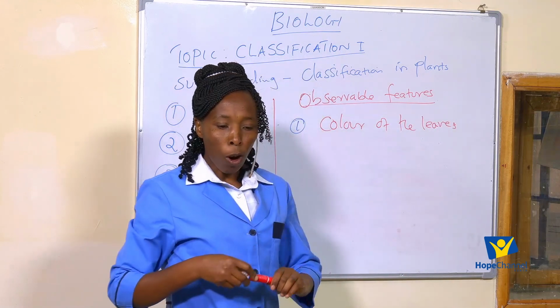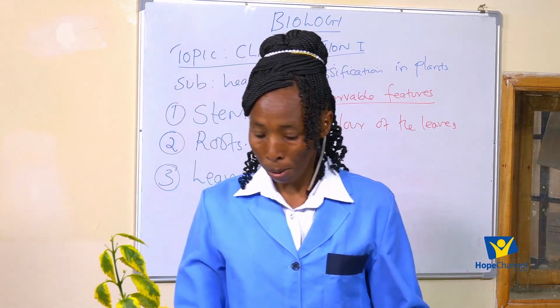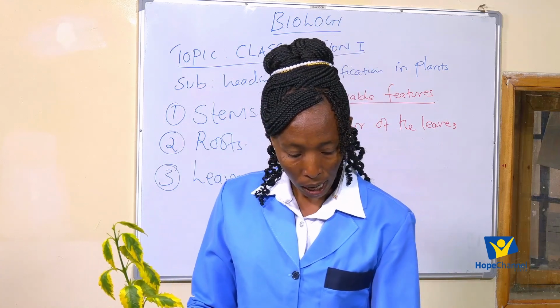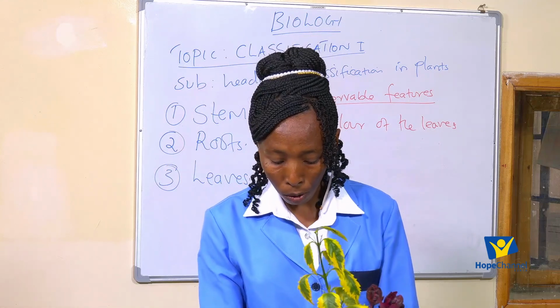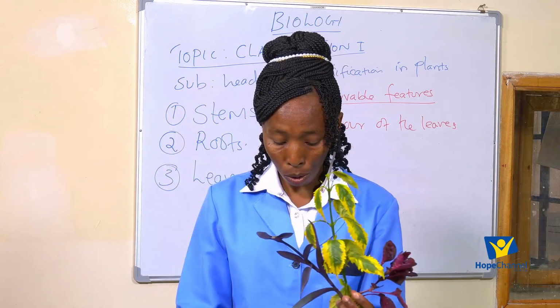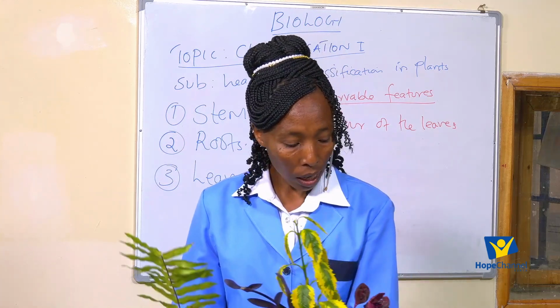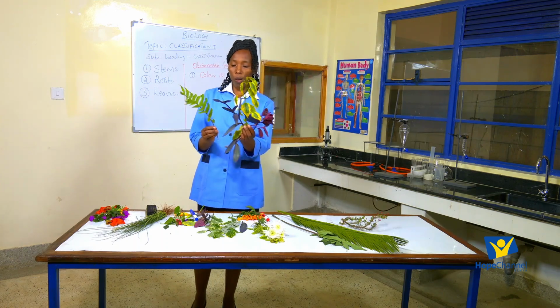Now, do you think all these leaves have the same colors? Definitely not. They don't have the same colors. So if I was to use the color to place these leaves into groups, definitely I'll place them into different groups.